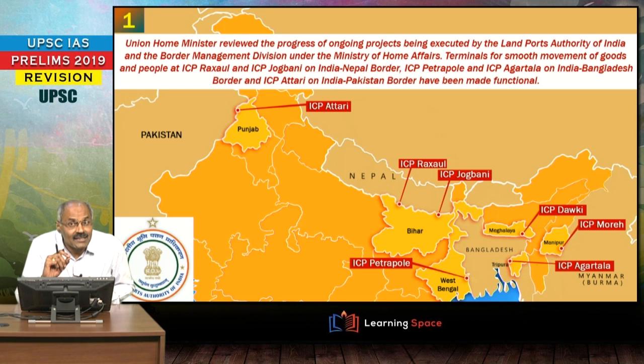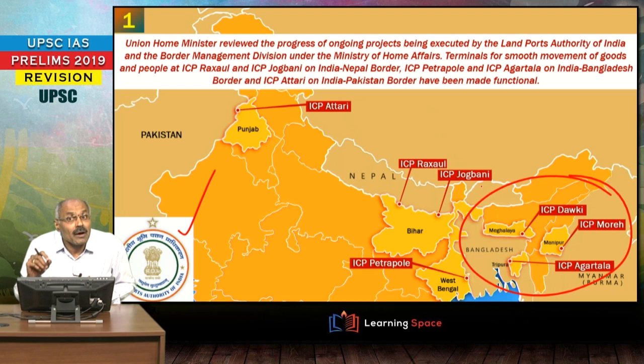ICPs means integrated check posts, or you can say land boundary posts. Whenever India has land boundary with foreign countries, these integrated check posts are established, and these are monitored by the Land Ports Authority of India. This is under the Ministry of Home Affairs, and you can have a glance at the names also. Sometimes they may be important. Dauki is in Meghalaya, Moreh is in Manipur, Petrapol, Benapol border. This Petrapol is in West Bengal. Like that, Attari is in Punjab.